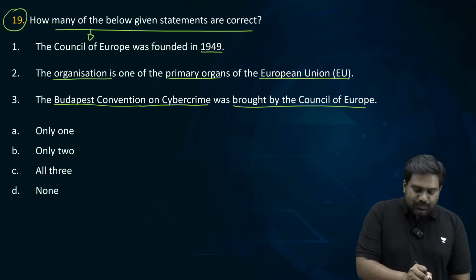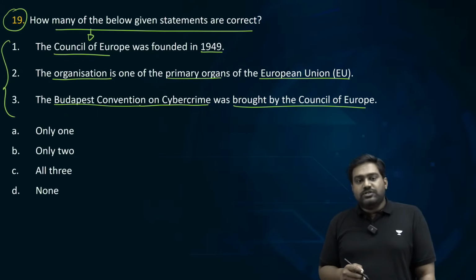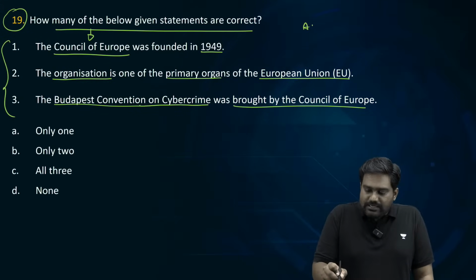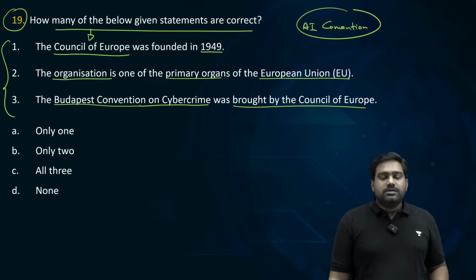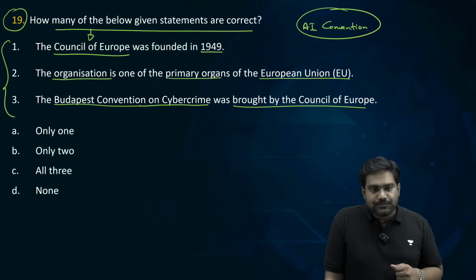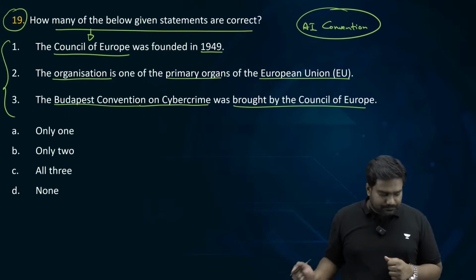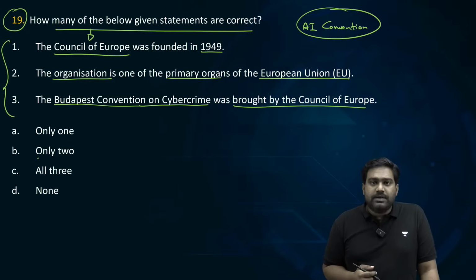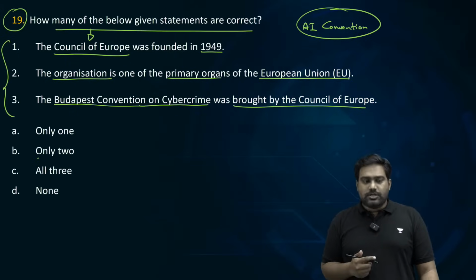The poll is live. I'll explain the key points about Council of Europe. It's a very important topic. Even recently, it was in the news. Recently, the Council of Europe has adopted the AI Convention just a few days ago. So because of all these developments, Council of Europe can come as a question in your prelims. 62% are saying option B. That is only 2. Okay, let's evaluate each statement and then we'll discuss the Council of Europe.